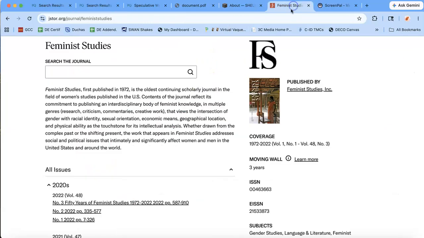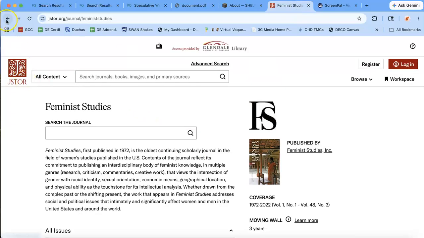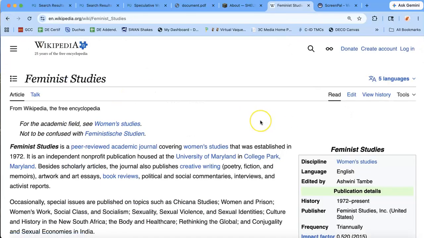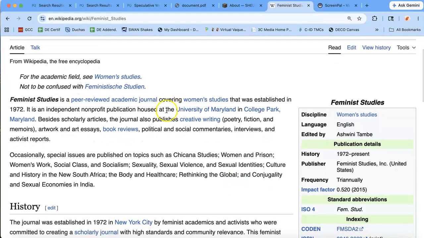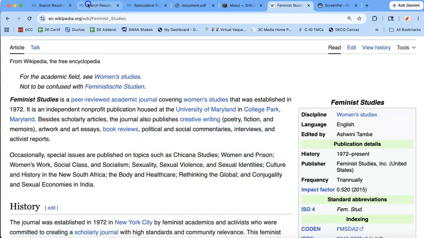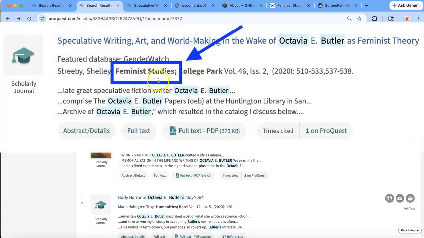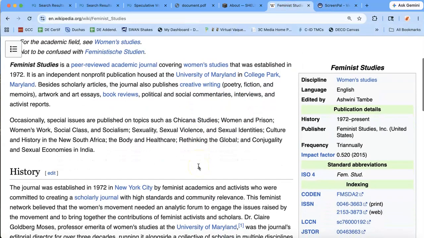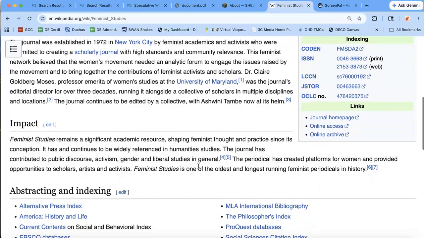Okay? What else do I need to know about Feminist Studies, the journal? Usually, a scholarly journal is connected to a university. So we want to see if we can find out. There we go. It's an independent, nonprofit publication housed at the University of Maryland in College Park. So that's why we saw College Park sitting right beside it. See, it says Feminist Studies, College Park. We should have known instantly that that was the University of Maryland. So now we know we've got a pretty well-respected journal.